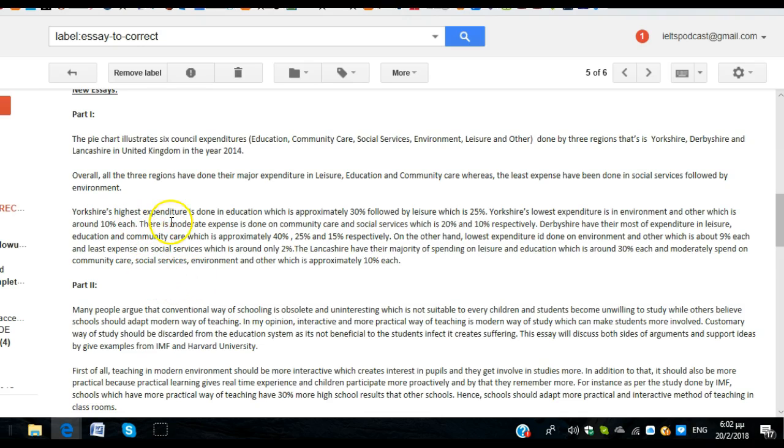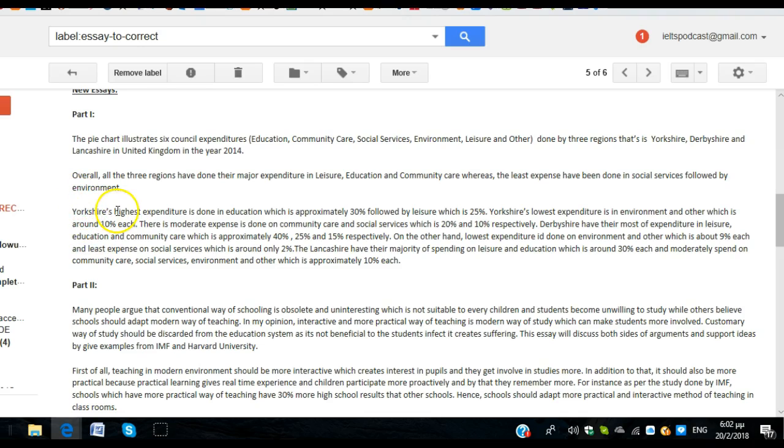Yorkshire's highest expenditure was made in the field of education, or was made in education. That's fine. I'd like to see you vary the word expenditure a little bit, maybe by adding the word spending or expenses or something else, really to provide some sort of variety.